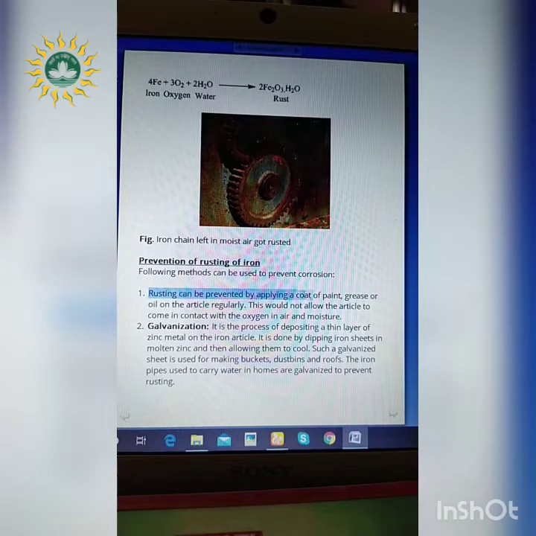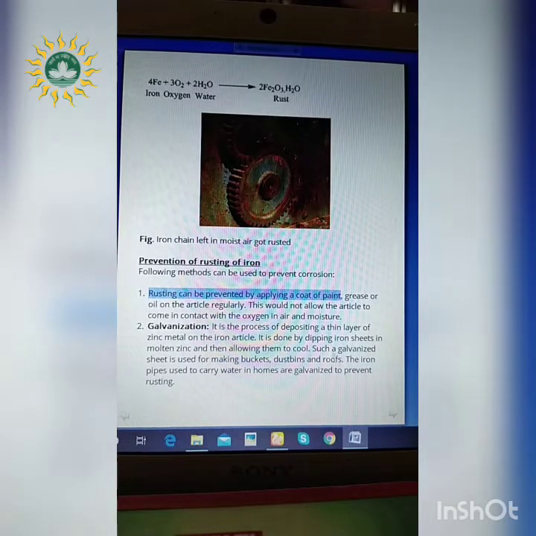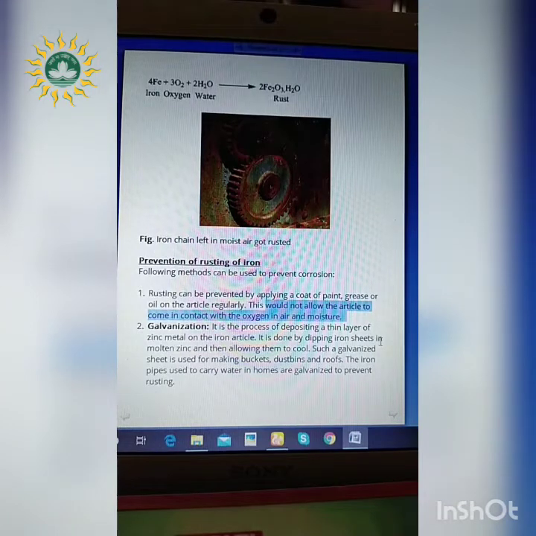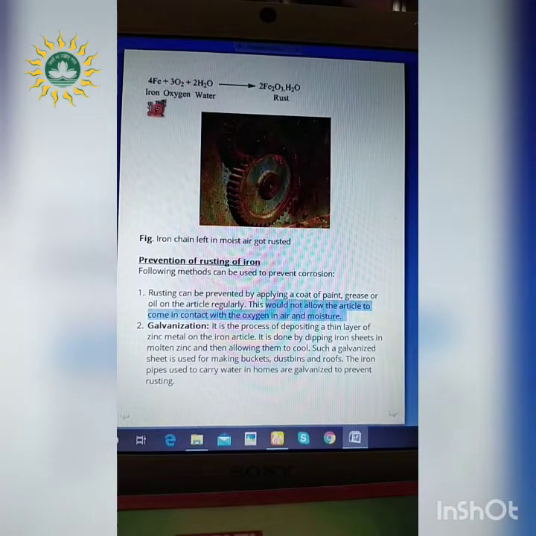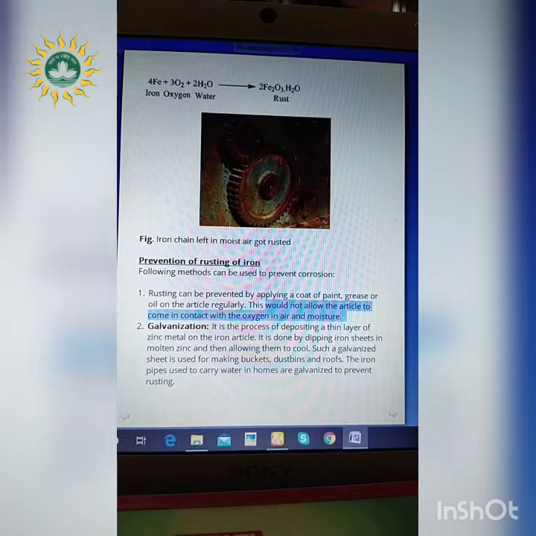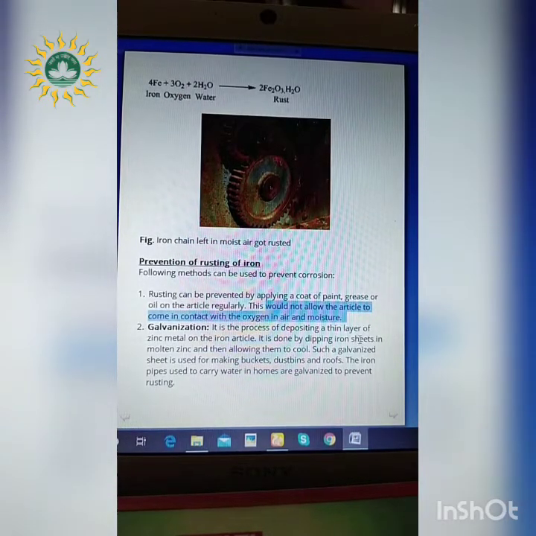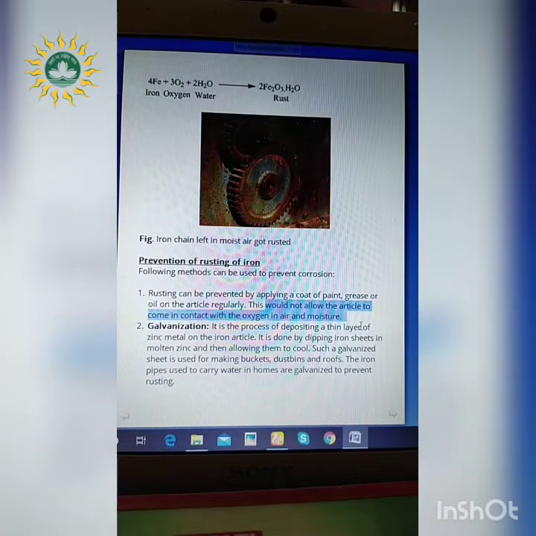Firstly, it can be prevented by applying a coat of paint, grease or oil on the article regularly. So we can do it. Why should we do it? Because whenever this coat is applied on the iron articles, it does not allow the article to come in contact with the oxygen in the air and the moisture. That means oxygen and water cannot come in contact with the articles, and as a result, the rusting is easily prevented.